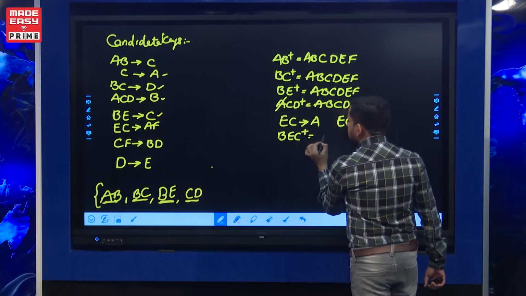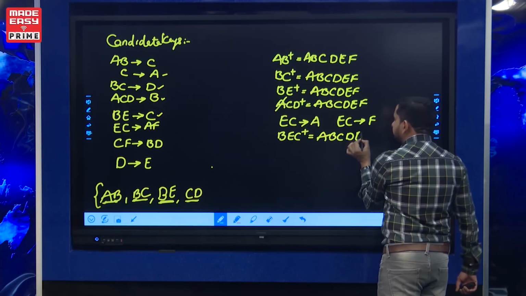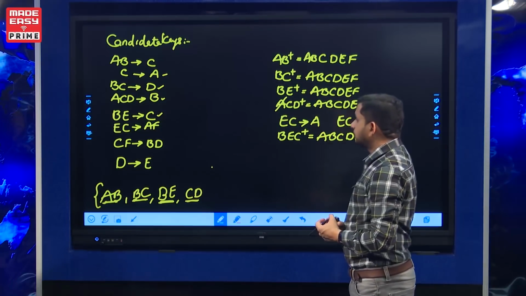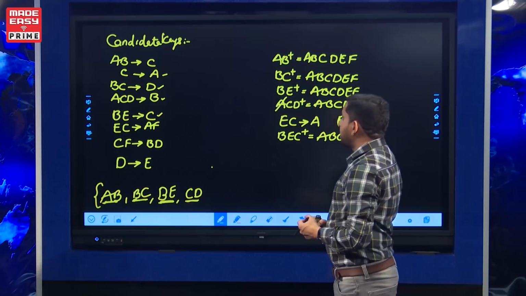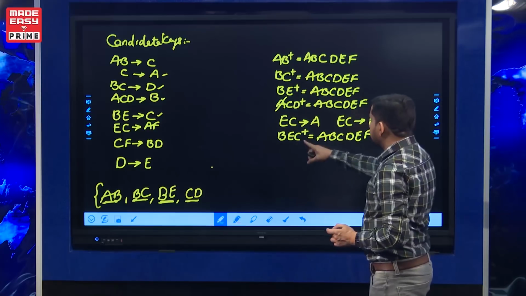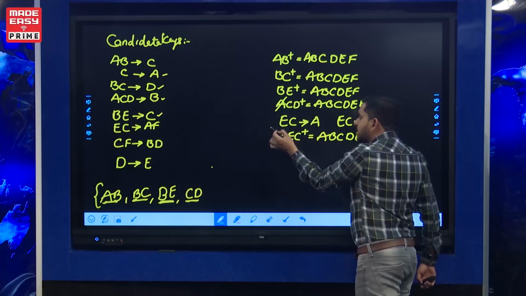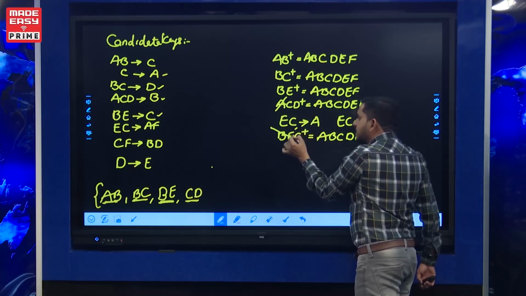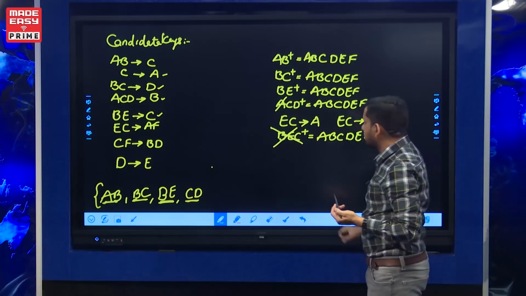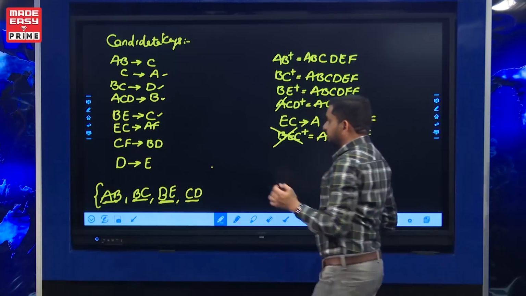BEC closure also determines all attributes, that is A, B, C, D, E, F. But it is not a candidate key because one of its proper subsets, BC, is already a candidate key. So one subset of this BEC is already a candidate key. Now this A is there in one candidate key, F is not in prime so far.